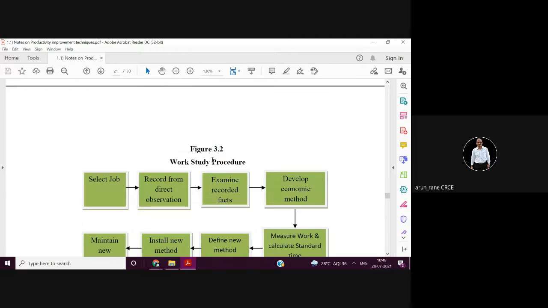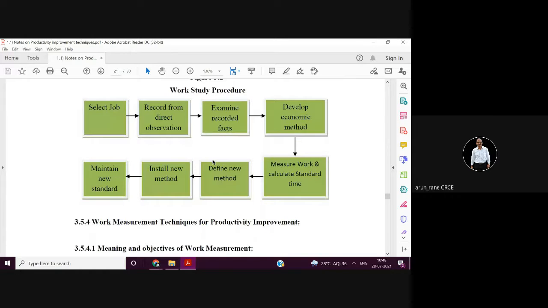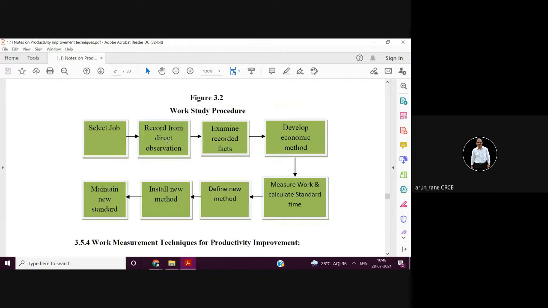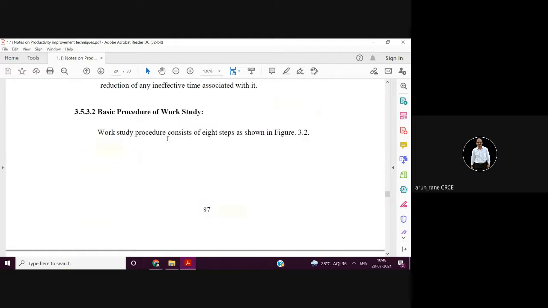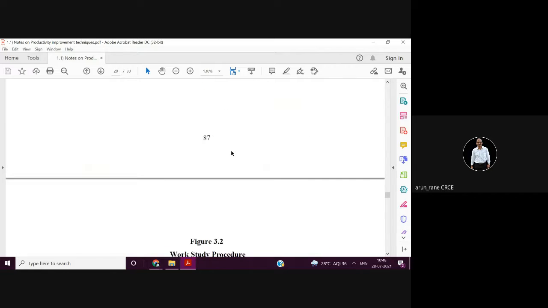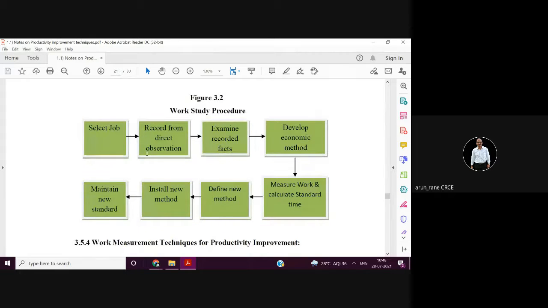So the most important thing from the examination point of view is what are the different steps in the work study procedure. This is the most important for 10 marks and repetitively asked. The work study procedure has eight steps. First you select the job. Then you record from direct observation.